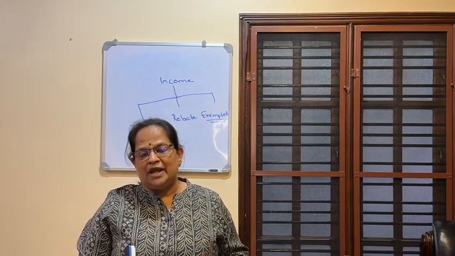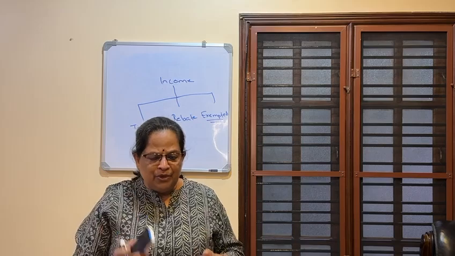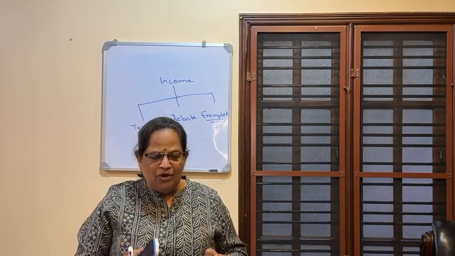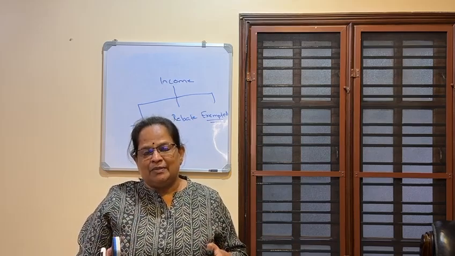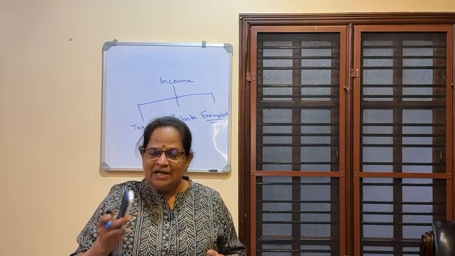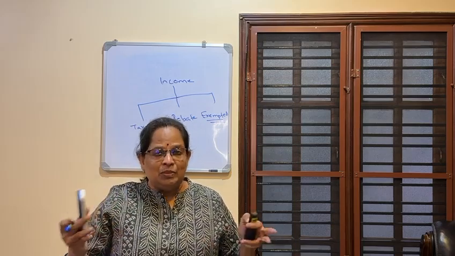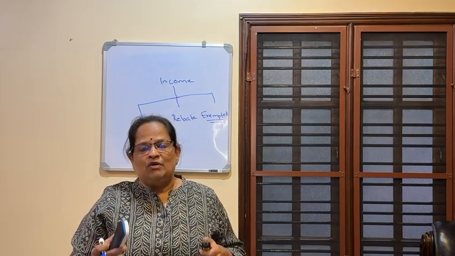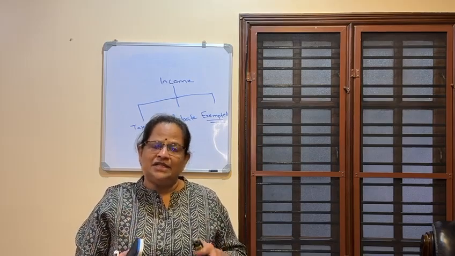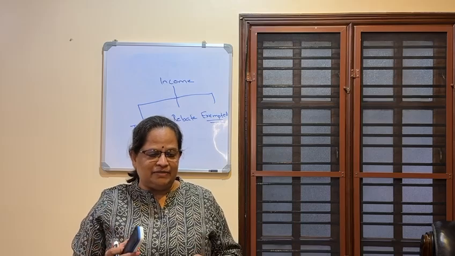Death-cum-retirement gratuity paid to government employees, exempted. Commuted value of pension for government employees, exempted. Amount received as leave encashment on retirement. Government officials get the earned leave concept. In the salary chapter, I will explain it in detail, when we can encash that accumulated leave at the time of retirement. While in service, if you encash it, it will be taxable. After retirement, if you get it, it's exempted.